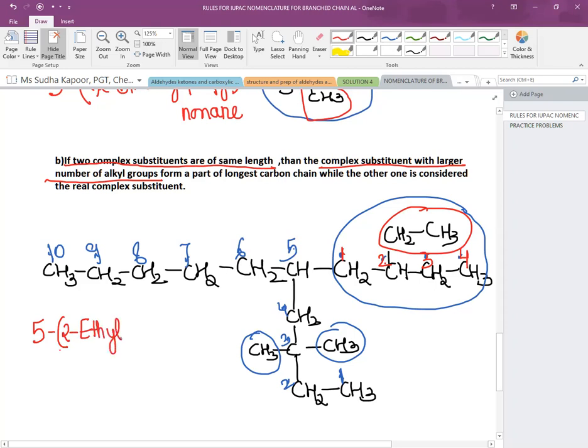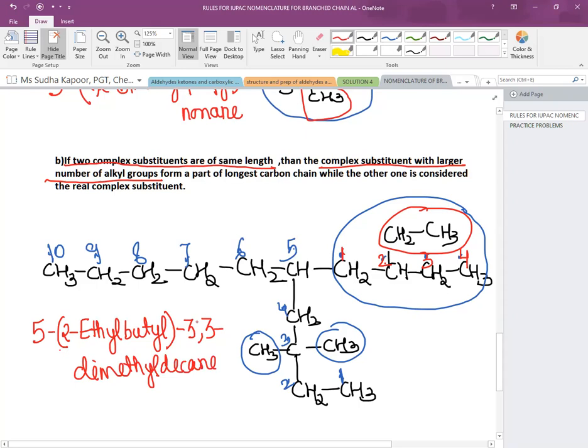Now the ethyl group is present on which alkyl group? It is butyl. 2 ethyl butyl. Now we will close the bracket because our substituent part has been completed. Then comes the 3,3. On the 3rd position, there are 2 methyl, 3,3 dimethyl. And for the 10 carbons, we will write decane.